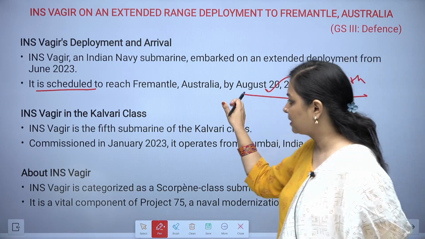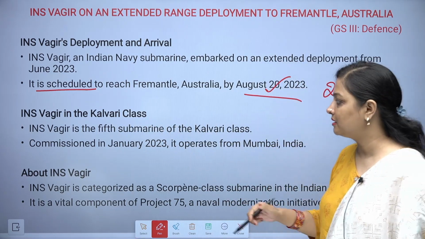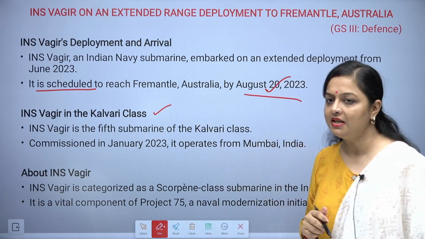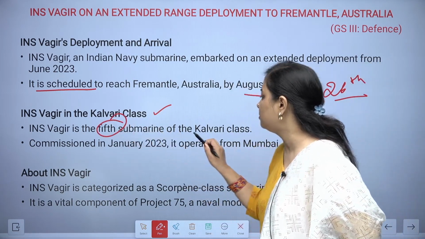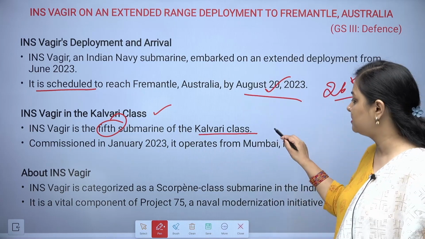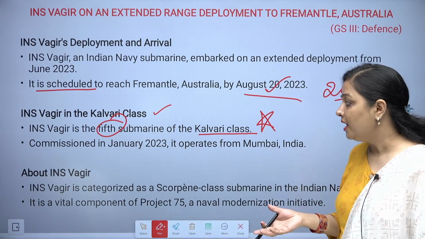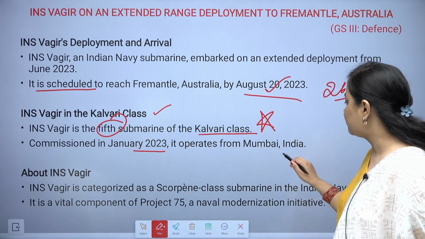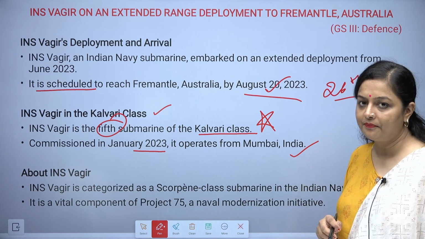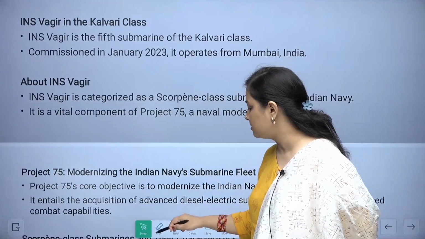Now, INS Vagir comes under the Kalvari class. This is the 5th submarine of the Kalvari class. Please remember this from a prelims perspective. This is important. It was commissioned in January 2023 itself, and it operates from Mumbai, India. Now, a little more information related to INS Vagir.